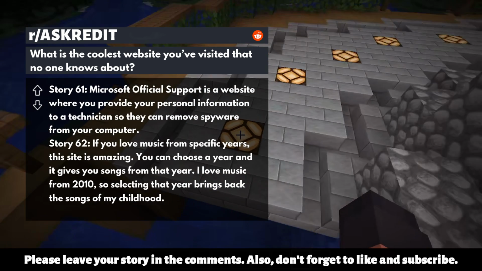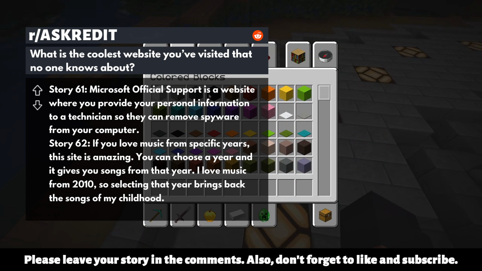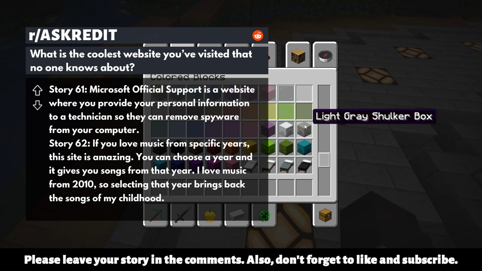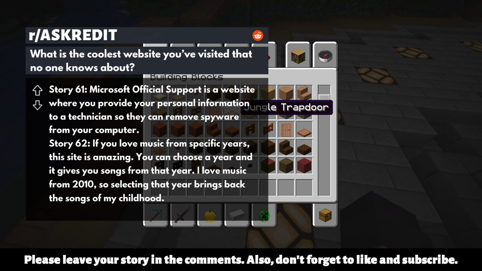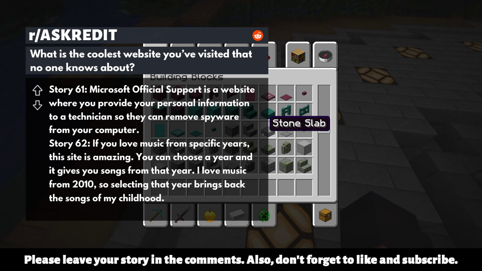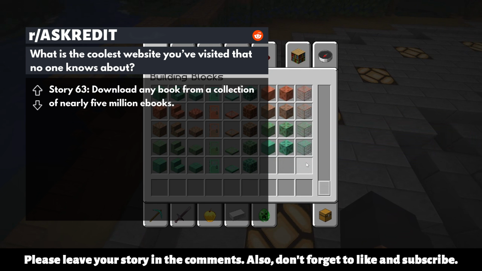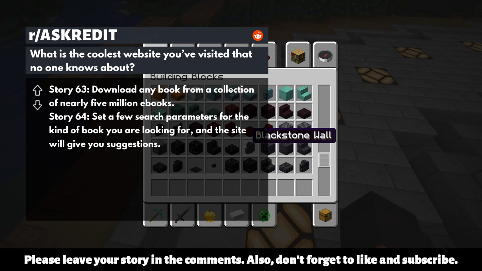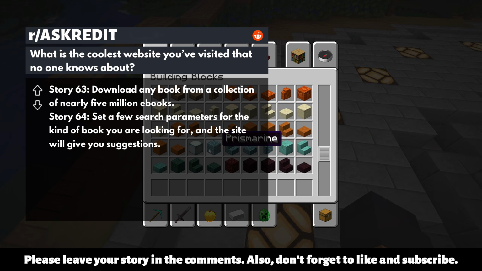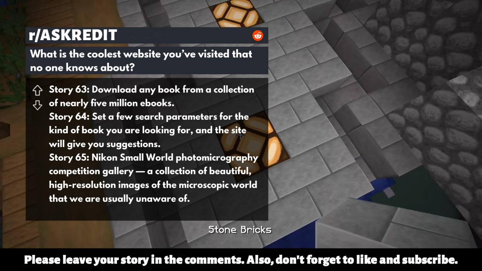Story 62. If you love music from specific years, this site is amazing. You can choose a year and it gives you songs from that year. I love music from 2010, so selecting that year brings back the songs of my childhood. Story 63. Download any book from a collection of nearly 5 million ebooks. Story 64. Set a few search parameters for the kind of book you are looking for, and the site will give you suggestions.